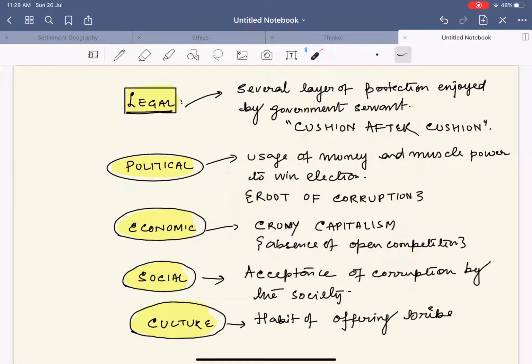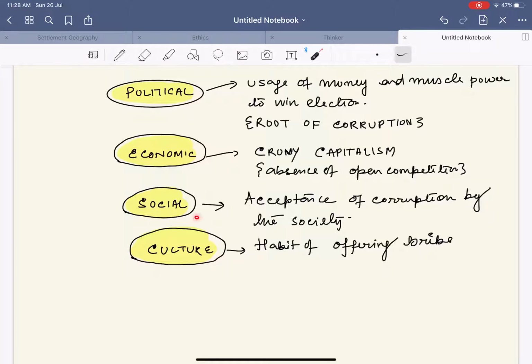For example, a big highway contract is given to Reliance. Again, we have social economic projects. Again, it is given to Reliance. So what happens is that there is crony capitalism, that is, the absence of a free market. It means that the government will give favor to those capitalists from whom they have benefits.